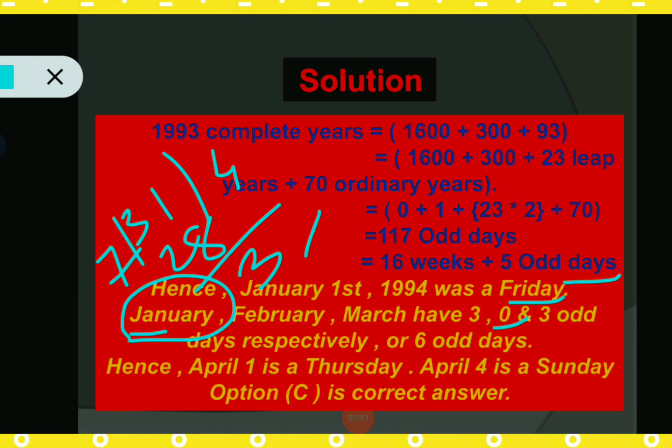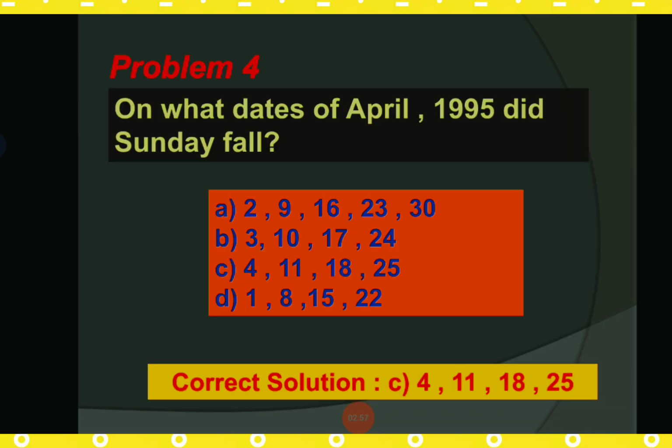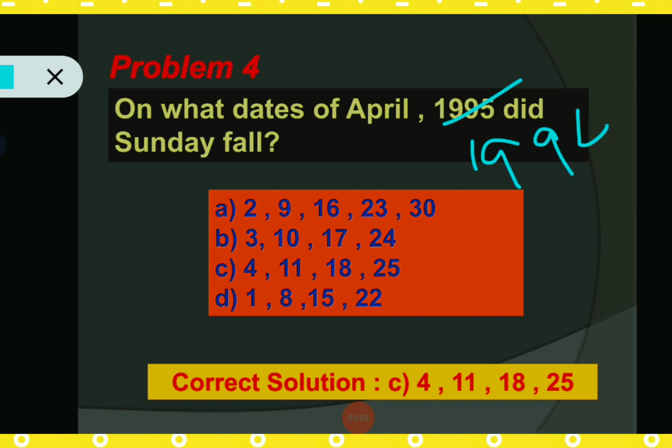So April 1st is a Thursday. Okay, because April 1st is a Thursday. Why? Because April 4 is a Sunday. Okay, so our question is 19... Sorry, it's a big mistake. This is not 1995, this is 1994. Okay, so in 1994, did the Sunday fall...